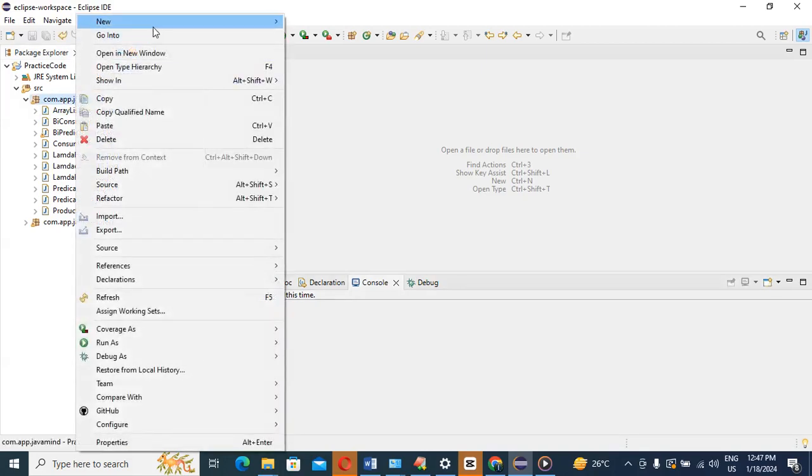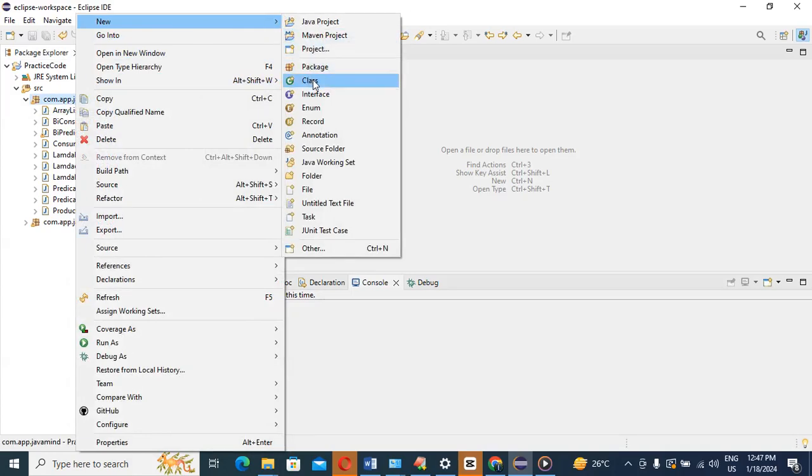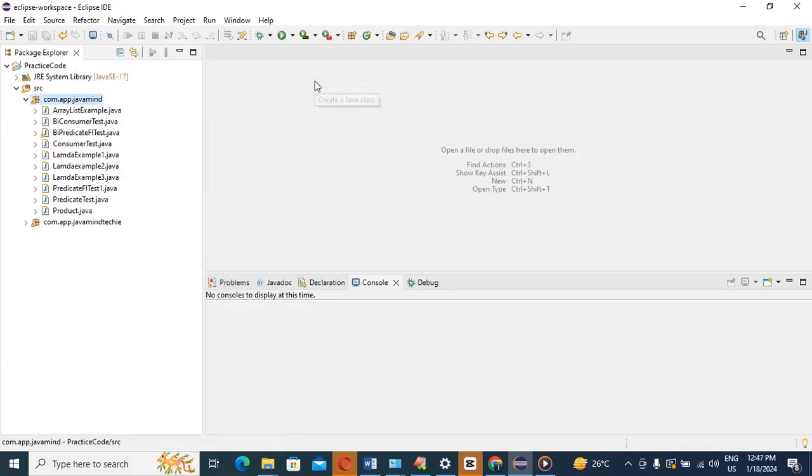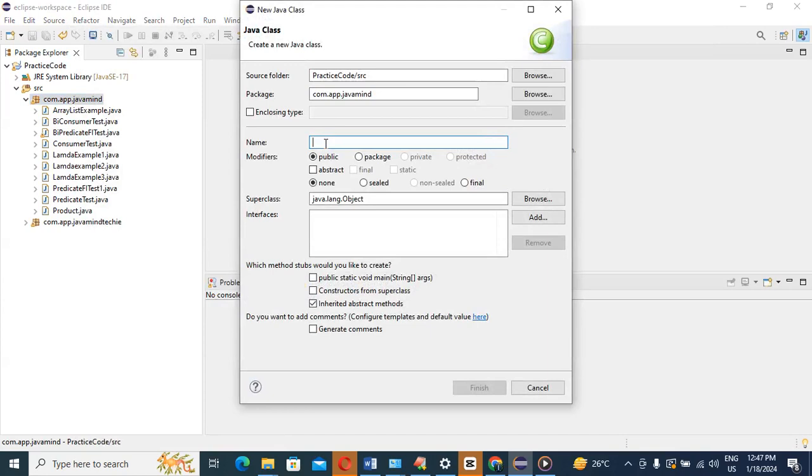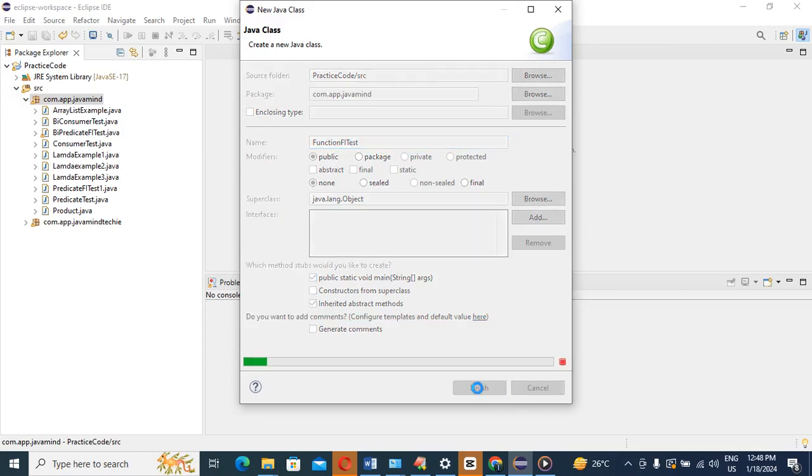In our package, in New, go to Class. Our main motto is to implement these functional interfaces, so I write the name of the class, suppose FunctionalInterfaceTest. Click the main method, click finish.